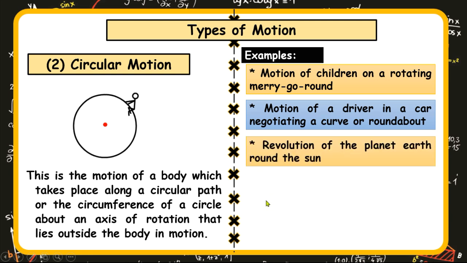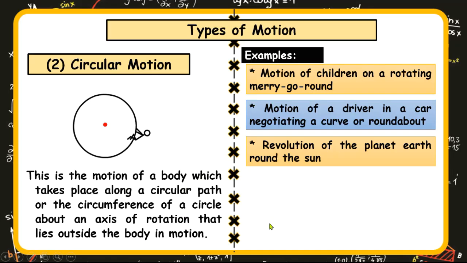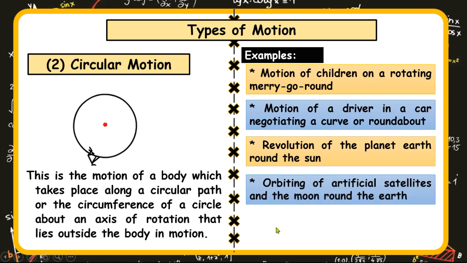The next example is the revolution of the planet Earth around the sun. And that is when the Earth goes around the stationary sun, it moves in a circle. And that is a good example of circular motion. The next example is the orbiting of artificial satellites and the moon around the Earth. Just as the Earth goes around the sun, artificial satellites as well as the moon also revolve around in orbit. And that is also a good example of circular motion.